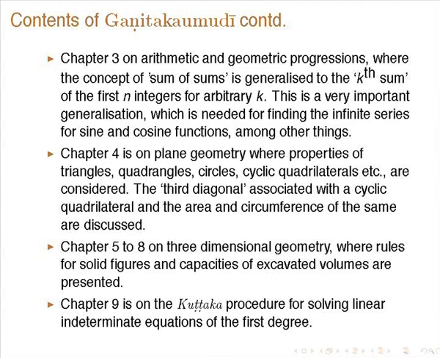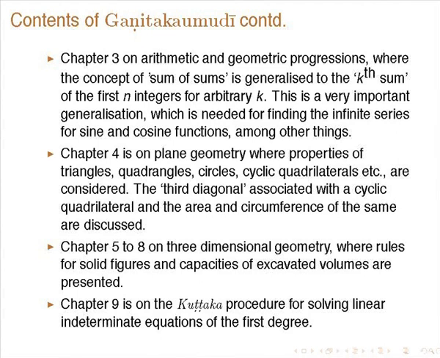Chapter 4 is on plane geometry, where properties of triangles, quadrilaterals, circles, cyclic quadrilaterals etcetera are considered. Now, he introduced a new concept called a third diagonal associated with a cyclic quadrilateral, and then the area and circumference of the cyclic quadrilateral are discussed. Then chapters 5 to 8 are on 3-dimensional geometry, where rules for solid figures and capacities of excavated volumes are presented. Then chapter 9 is on the Kuttaka procedure for solving linear indeterminate equations of first degree.